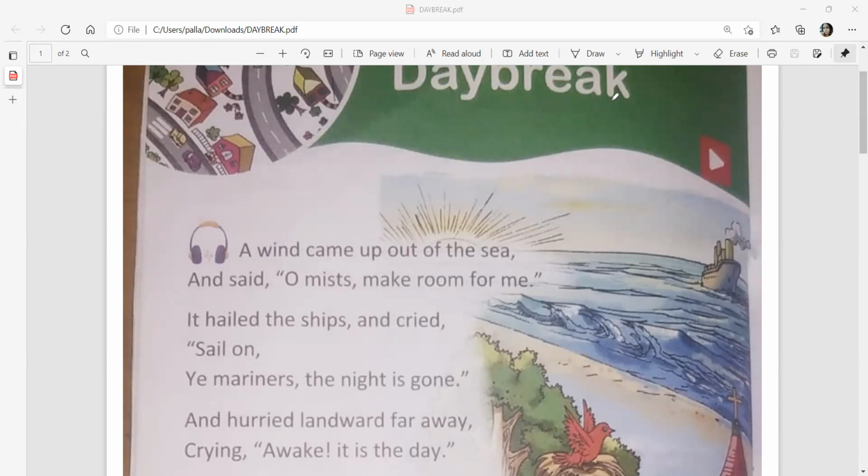Now, why do you think the poet named this poem Daybreak? Well, the title of the poem suggests that it is the beginning of something, right? It suggests the pointing out of a certain object.